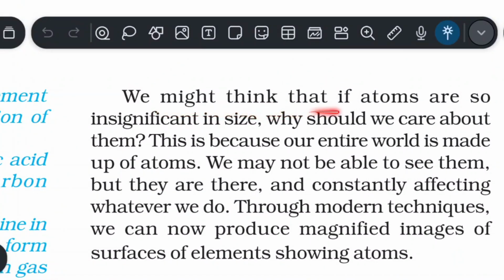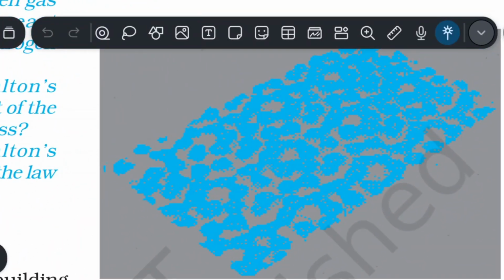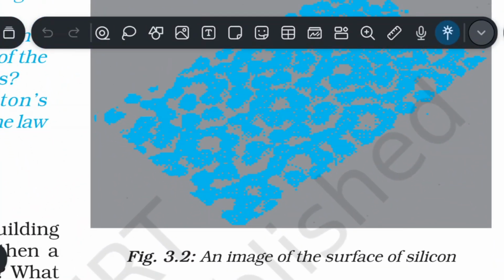We might think that if atoms are so insignificant in size, why would we care about them? This is because our entire world is made up of atoms. We may not be able to see them, but they are here and constantly affecting whatever we do. Through modern techniques, we can now produce magnified images of the surface of elements showing atoms. Pause the video, observe the figure. This is an image of the surface of silicon.